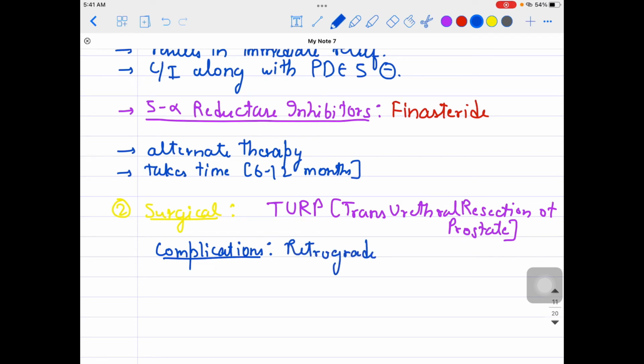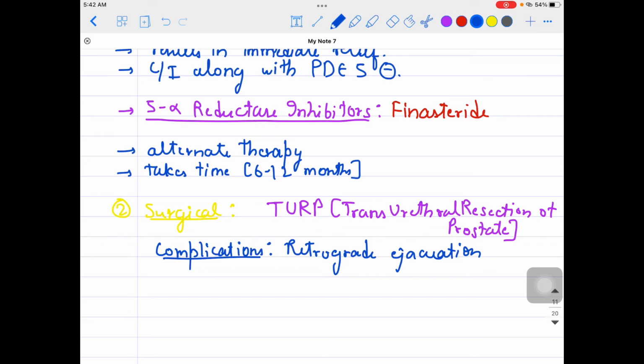In retrograde ejaculation, while ejaculating, the sperm do not come out through the penis but go back into the bladder, and they come out afterwards in the urine, right? That could be a complication after TURP, transurethral resection of prostate.